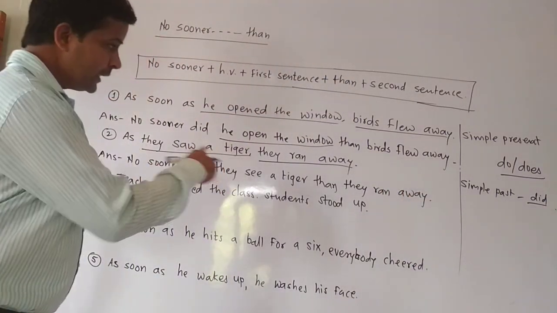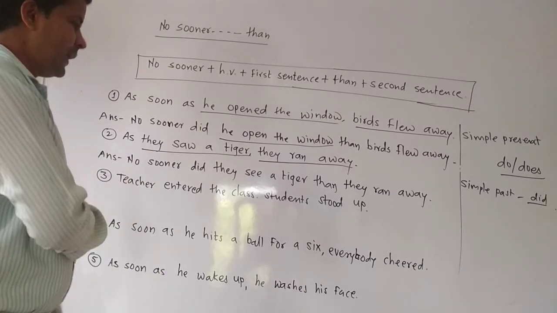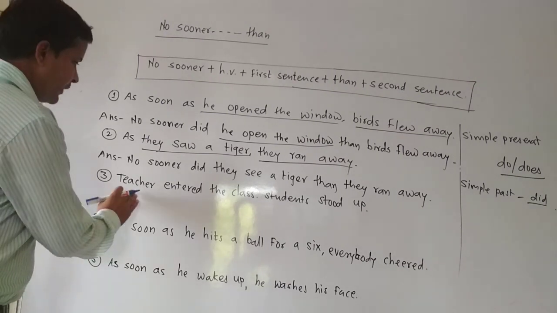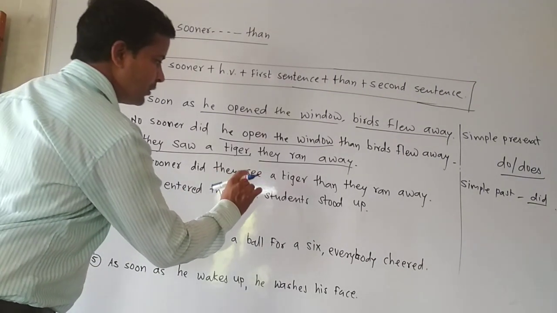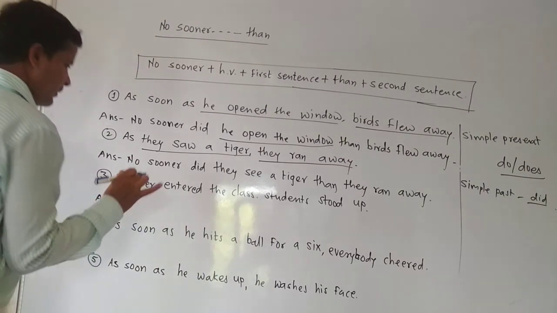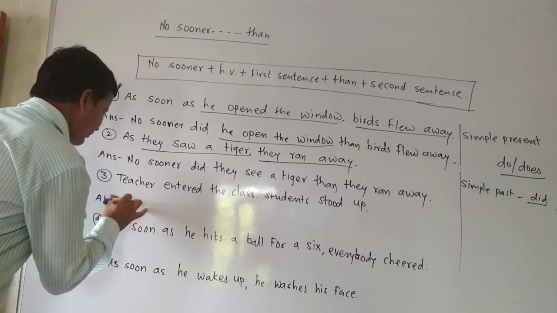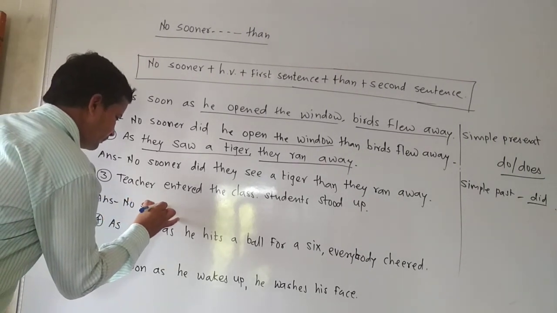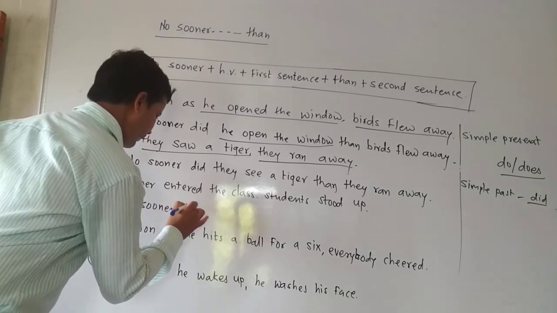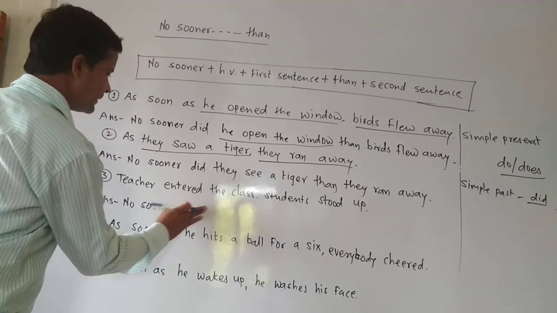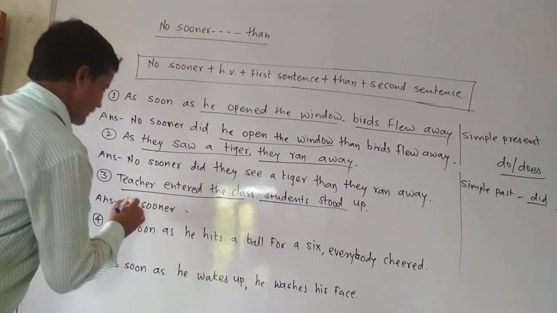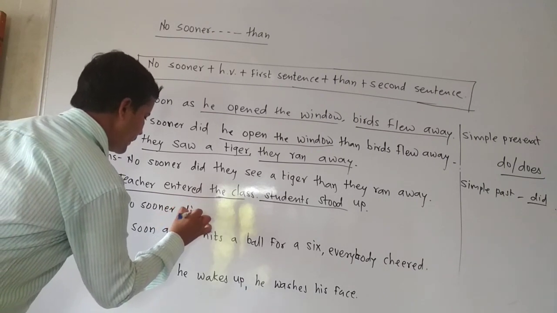Did you get it? In this way you will have to solve all these examples. Then come to the next. Teacher entered the class, students stood up. See, the answer is simple past tense, that's why we will have to start our sentence with no sooner. No sooner. Then the helping verb according to the tense, simple past tense, that's why we have to take did. Then no sooner did